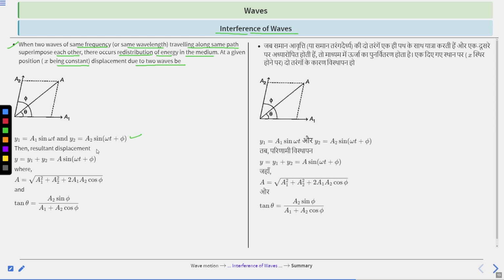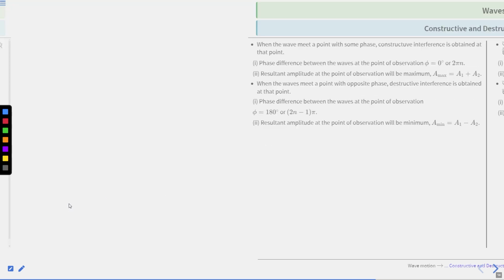Clear? Then the resultant displacement is y = y1 + y2 = A sin(omega t + phi), and the magnitude is A = square root of a1 square plus a2 square plus 2 a1 a2 cos phi. This is the vector law of addition or subtraction. Here we use vector addition. This is for a1 and this is for a2. Clear? So tan theta is equal to a2 sin phi divided by a1 plus a2 cos phi. This is tan theta. Clear? So these are the interference of waves terms.